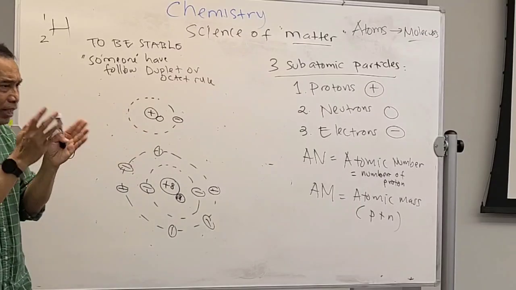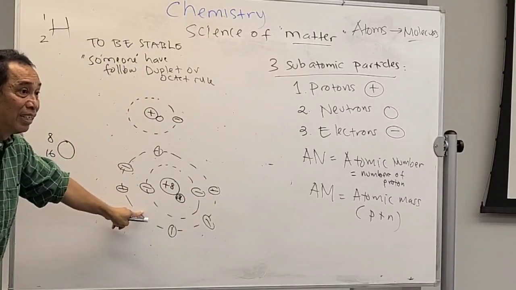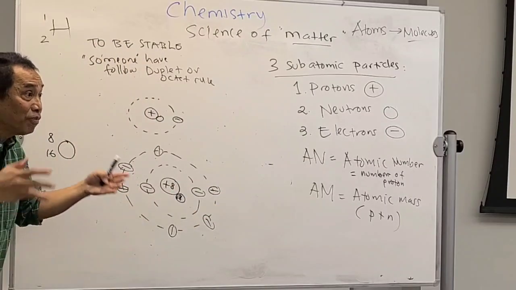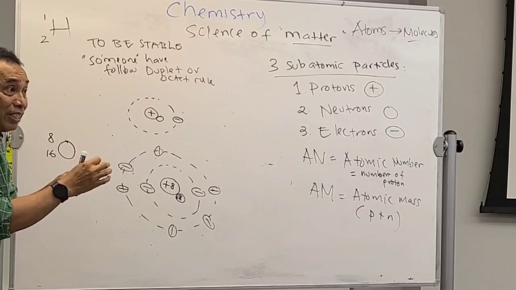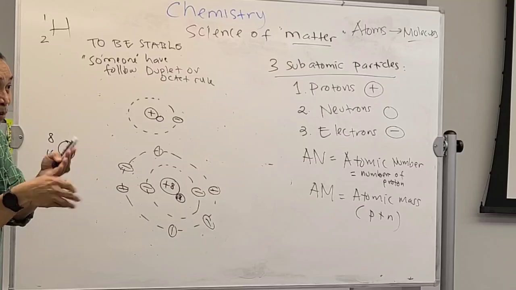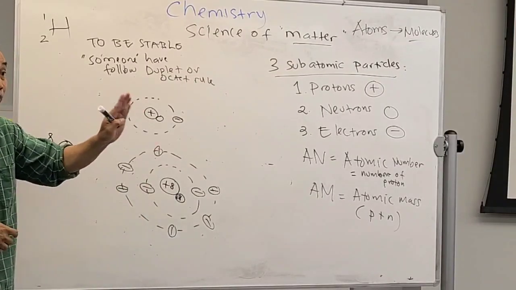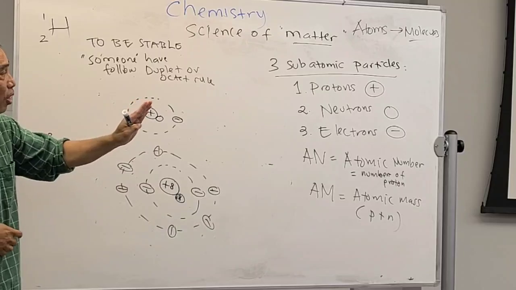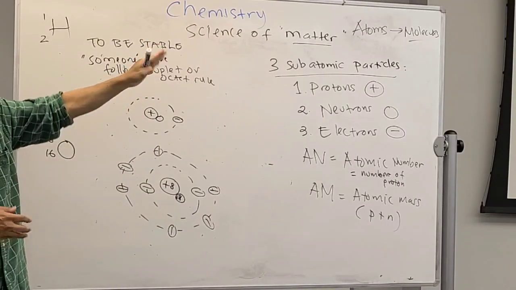You will not find hydrogen by itself. Are you with me? How about oxygen? It's not stable. You will not find oxygen by itself. Therefore, it combines with another oxygen to be present. Right? It's O2. Duplet rule in this case. Are you with me? Okay? So they always try to make combinations with other atoms to be stable.